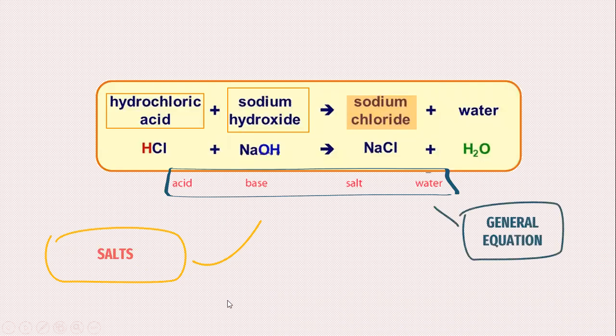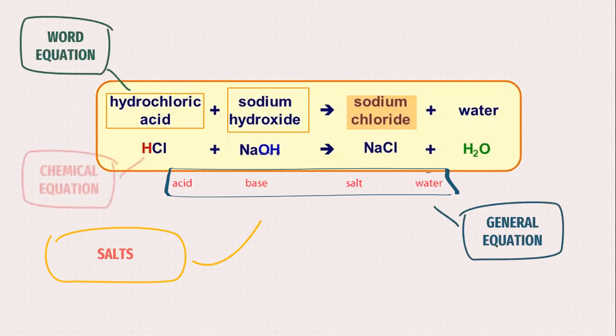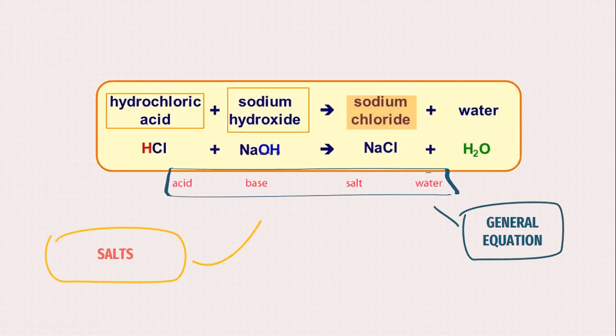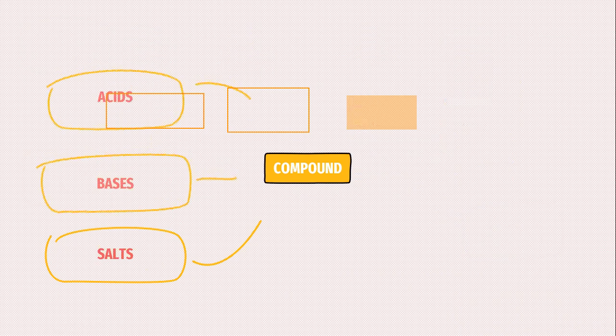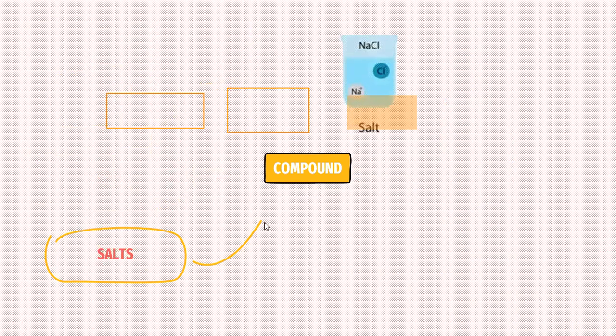This is the general equation, that when you mix an acid with a base, you get salt with water. This is the word equation, and here is the chemical equation. Let me go back to this. So how you get the sodium chloride, which is the table salt. This is the table salt.